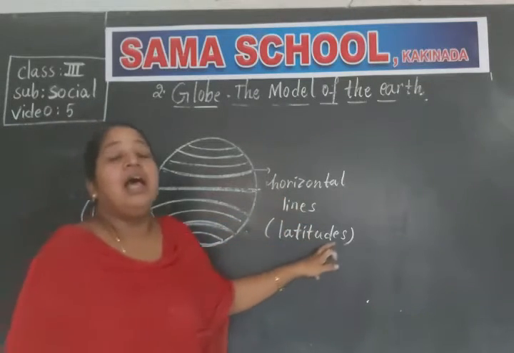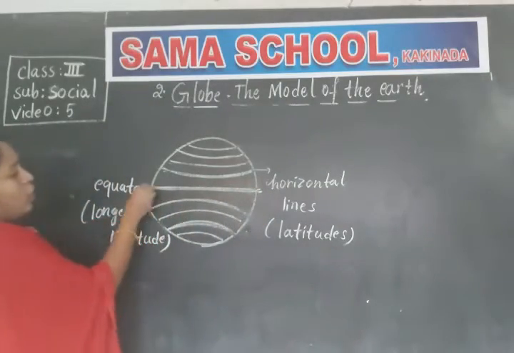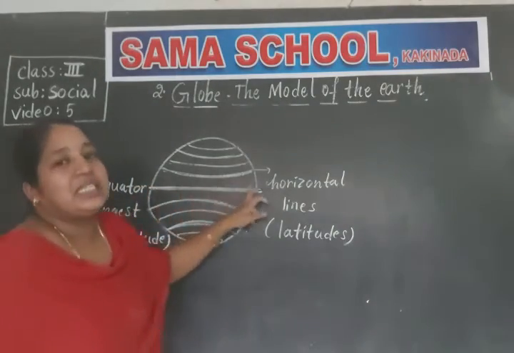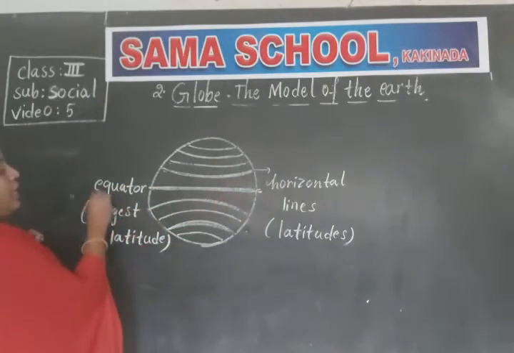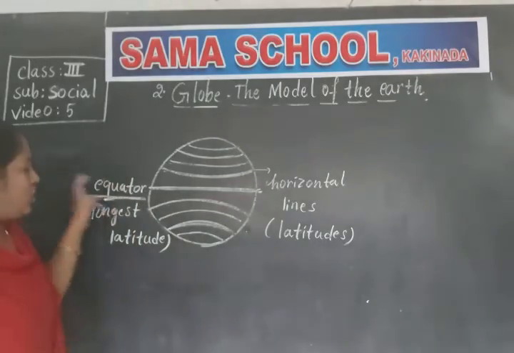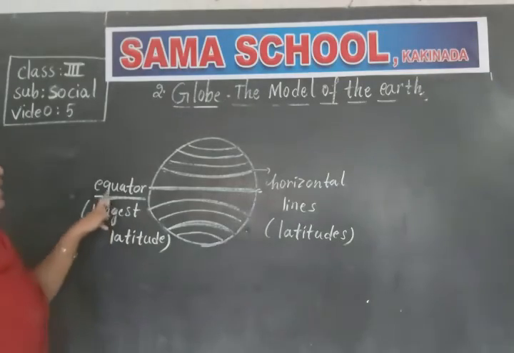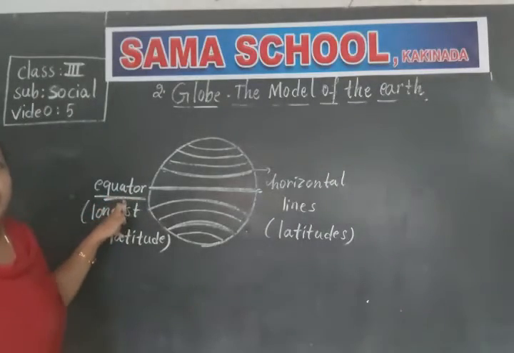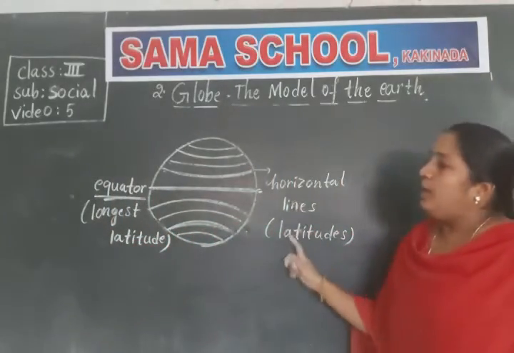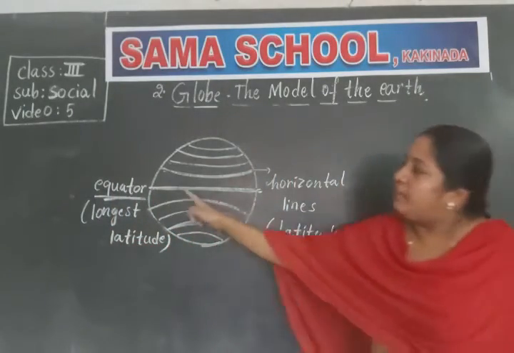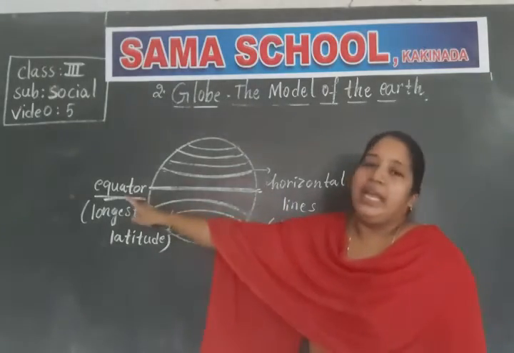In the middle of the globe, there is a longest horizontal line, and that is called the equator. What is the equator, children? The longest latitude. So the horizontal lines on the globe are called latitudes, and the longest latitude in the middle of the globe is called the equator.